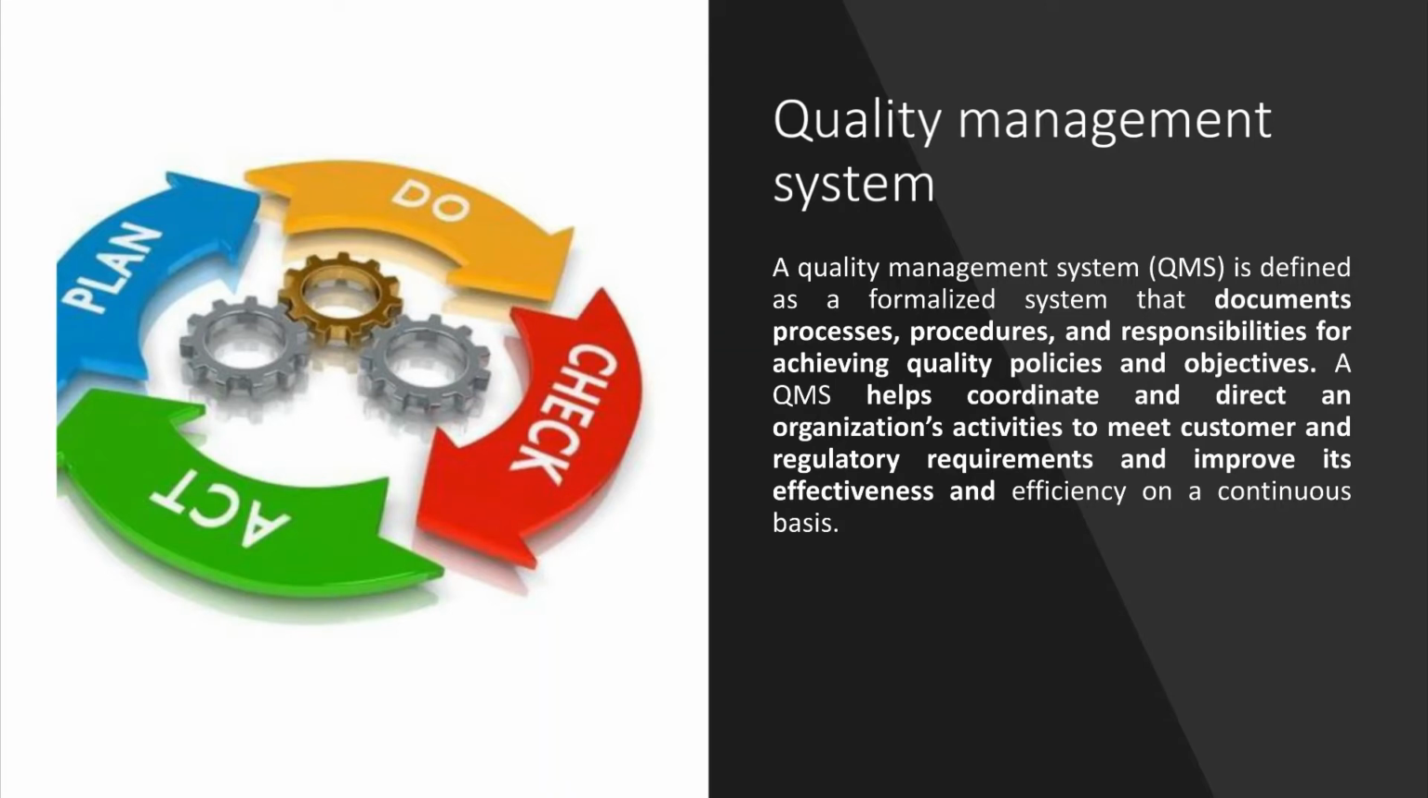Now, to achieve this management system, many processes have to be carried out. The ultimate aim is to plan the activities, to implement the activities, to check the activities, and to act as per the plan. So these are the main components of any quality management system.